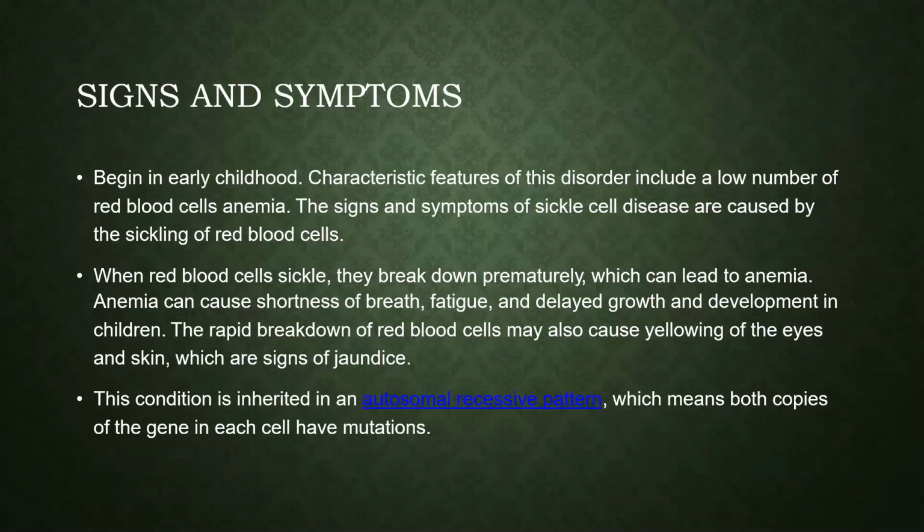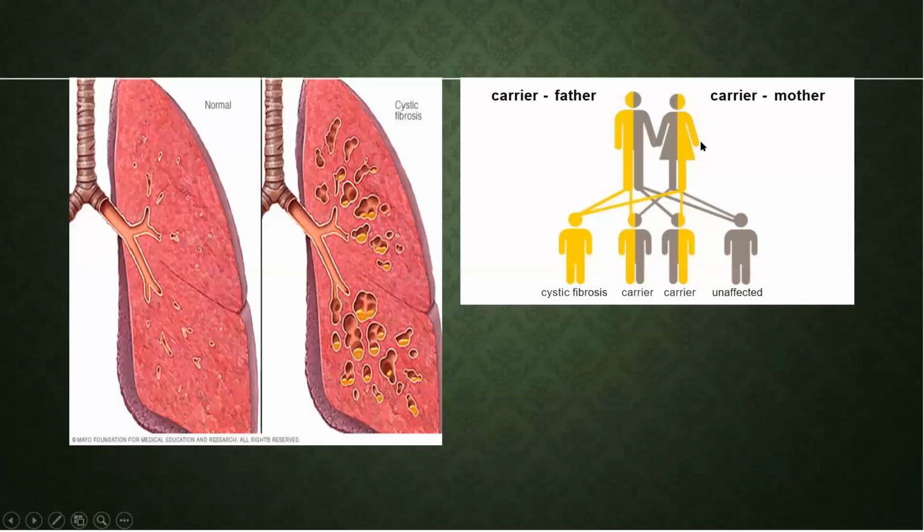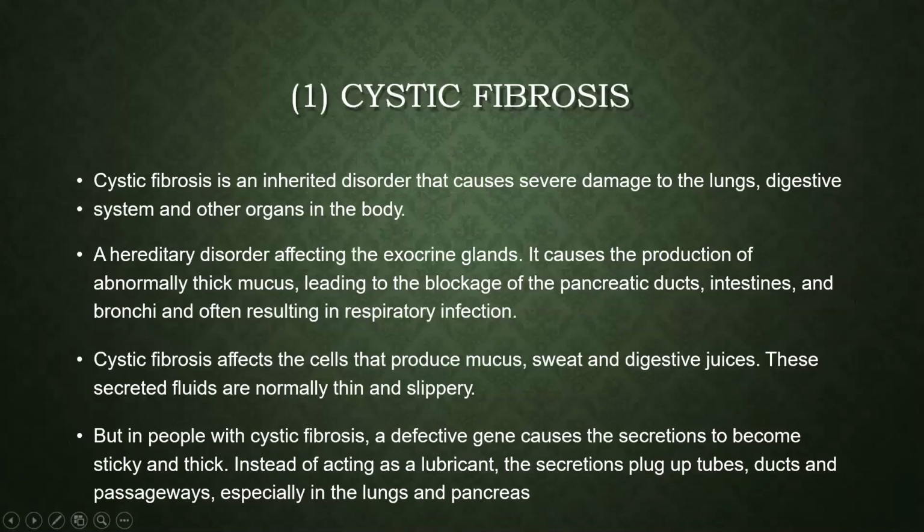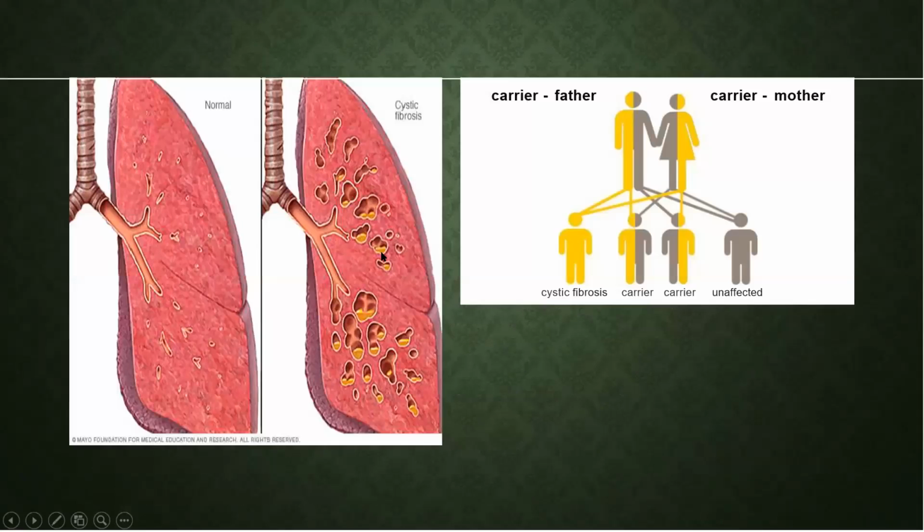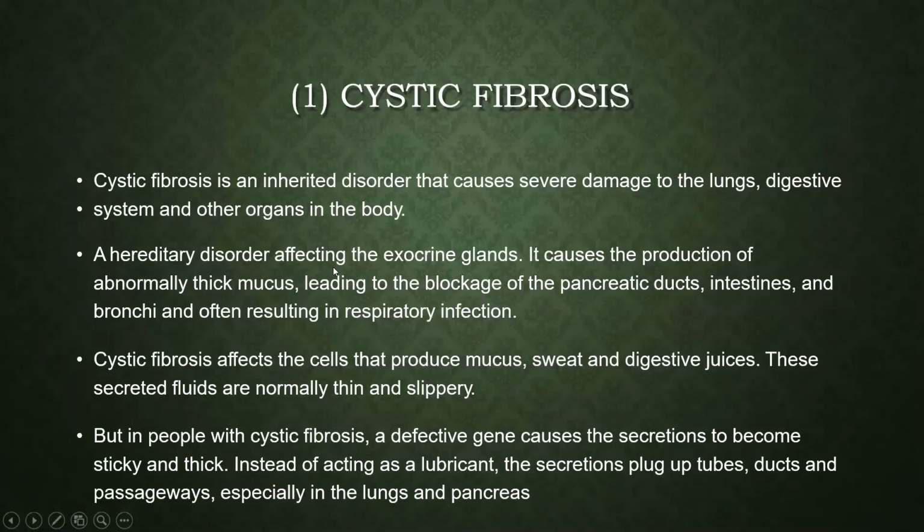Before the signs and symptoms, let me explain the disease first. Cystic fibrosis is an inherited disorder that causes severe damage to the lungs, digestive system, and other organs in the body. That means you inherit the disease from another person. It is a hereditary disorder affecting the exocrine glands. It causes the production of abnormally thick mucus.